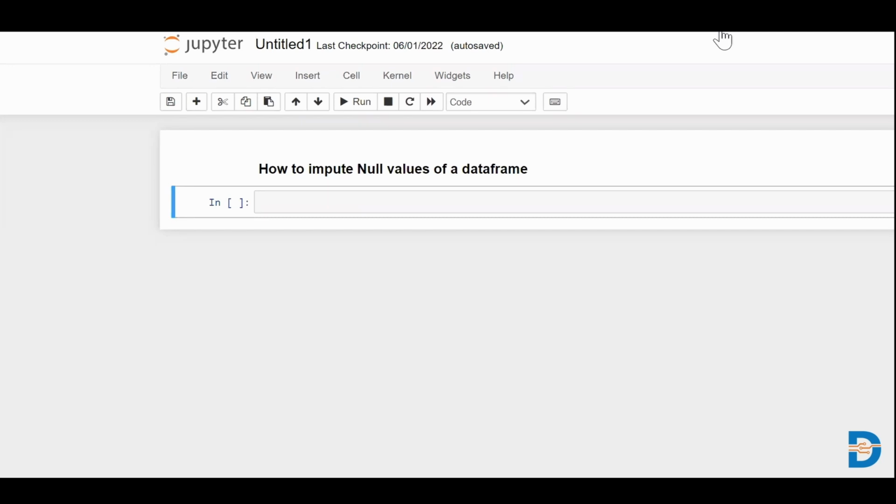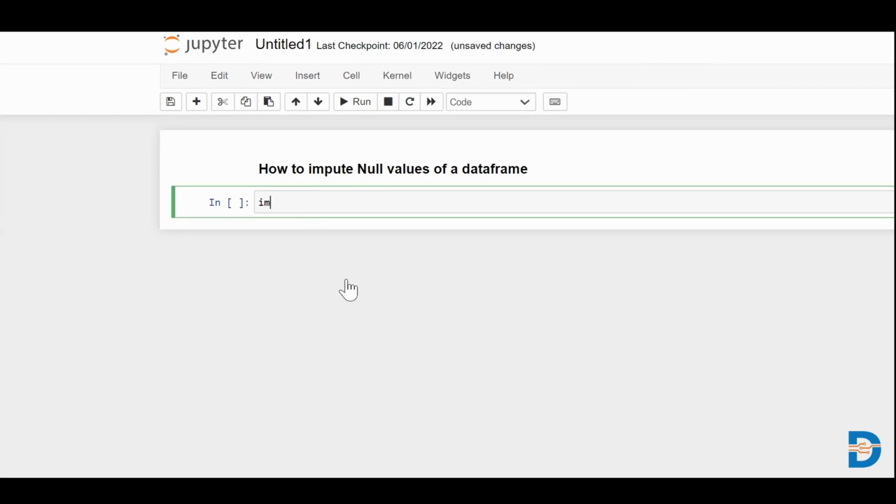Null values are those which have no value at that particular point. Imputing them is essential, because when we feed data to our machine learning model, we have to make sure that the data does not have any null value at all. So how do we do it?